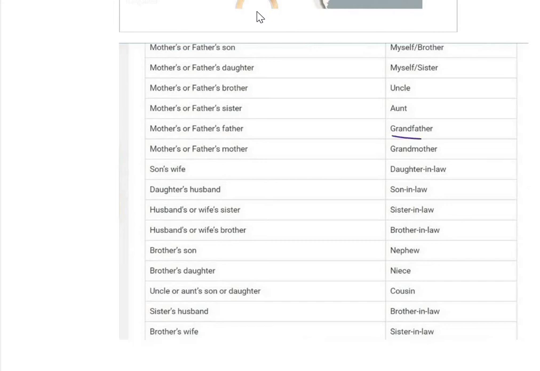Just to read it out: brother's son is nephew, brother's daughter is niece, and sister's son is nephew, sister's daughter is niece. Uncle or aunt's son is cousin, and sister's husband is brother-in-law, sister-in-law, like that. Just go through it once and then start doing the questions.